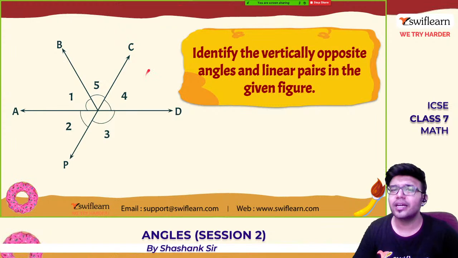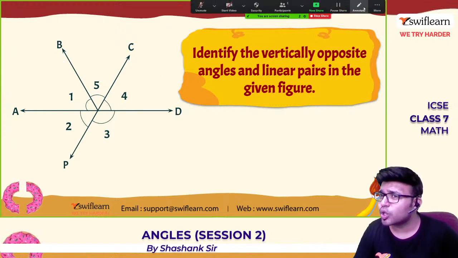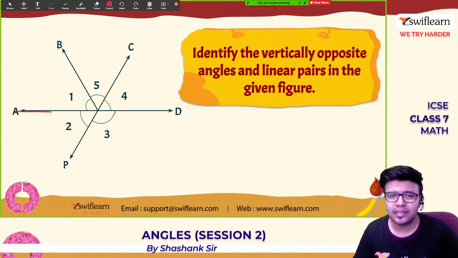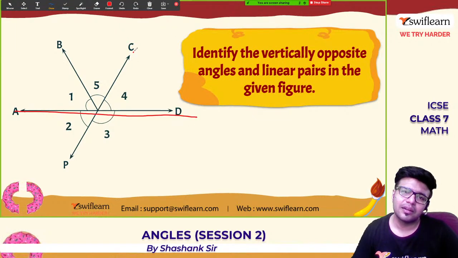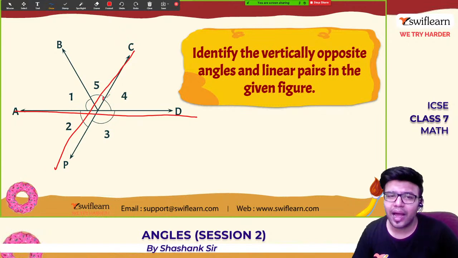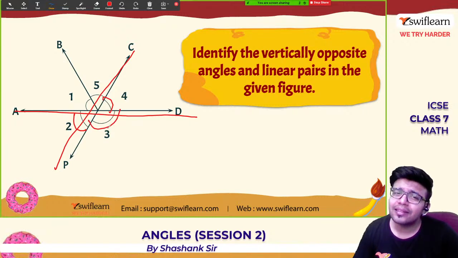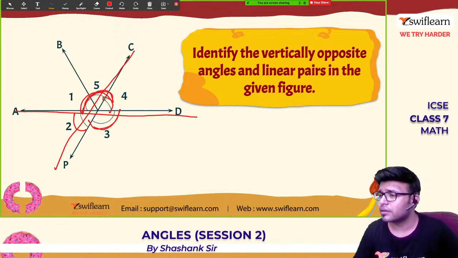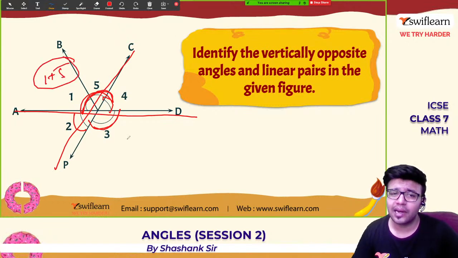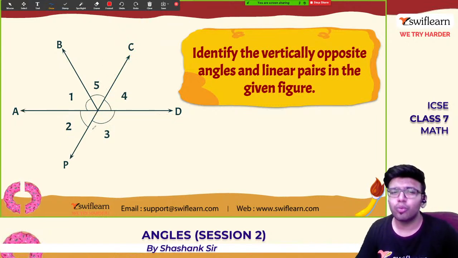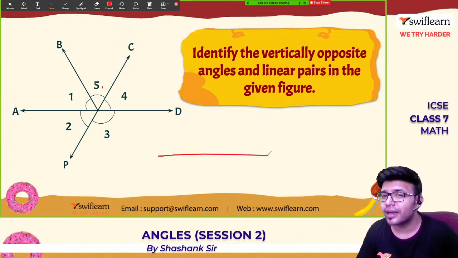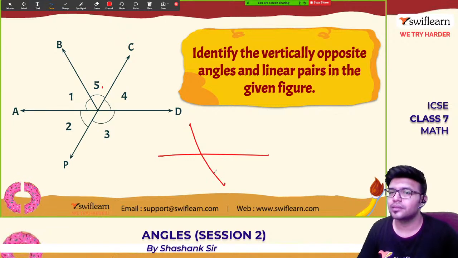Okay, so vertically opposite angles are made with two lines. See, AD is a line and CP is a line. So angle 4 and angle 2 are vertically opposite angles. Angle 1 plus 5 together and angle 3 are vertically opposite angles. But is angle 5 vertically opposite to angle 3? No, they are not, because vertically opposite angles should be made from two lines.